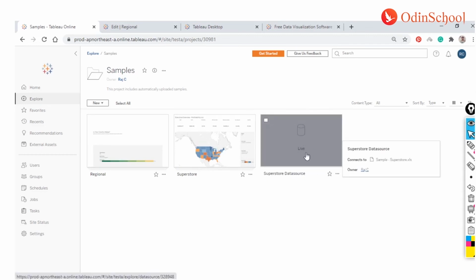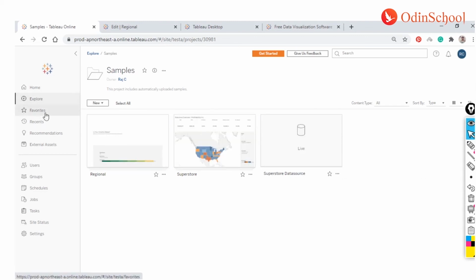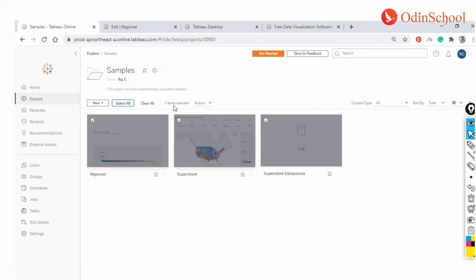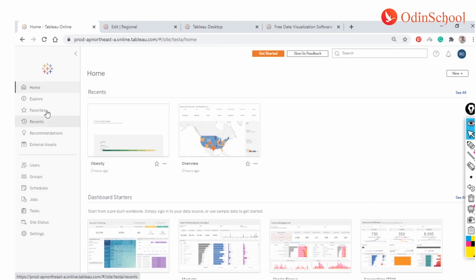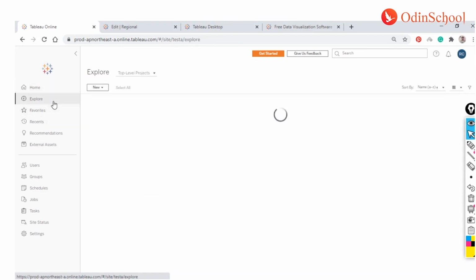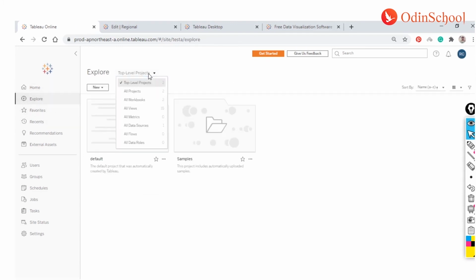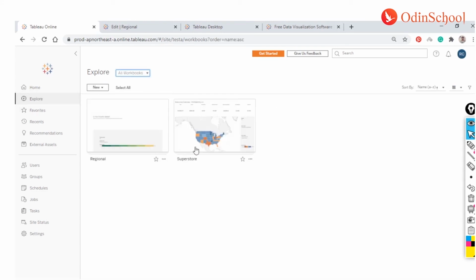You can see it's in a live mode, and you can also have it in the extract fashion and so on. I can also go back, I think, over here. If I want to see what are the dashboards that I have, I just have to click on the workbooks. I'll get all the workbooks which are listed over here in my database.